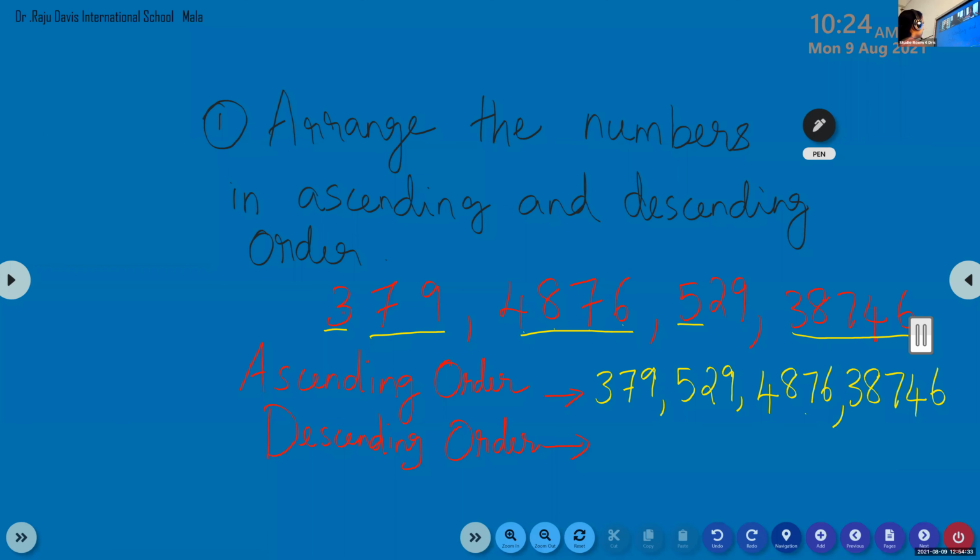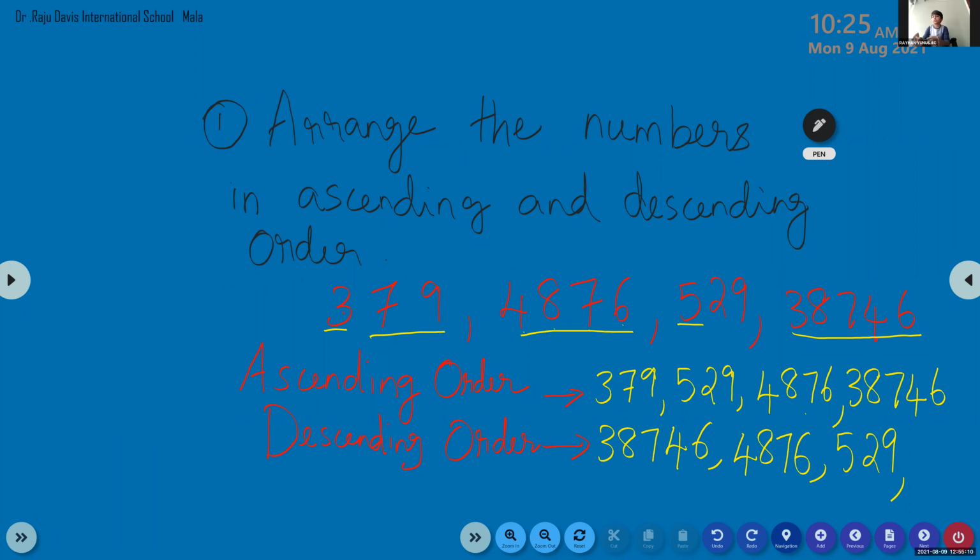Bhagya. Yes, ma'am. Descending order: 38746. How to read this number? 38,746. Very good. Then 4876. How to read the number? 4876. Yes. Then 529. Then 379. Okay.